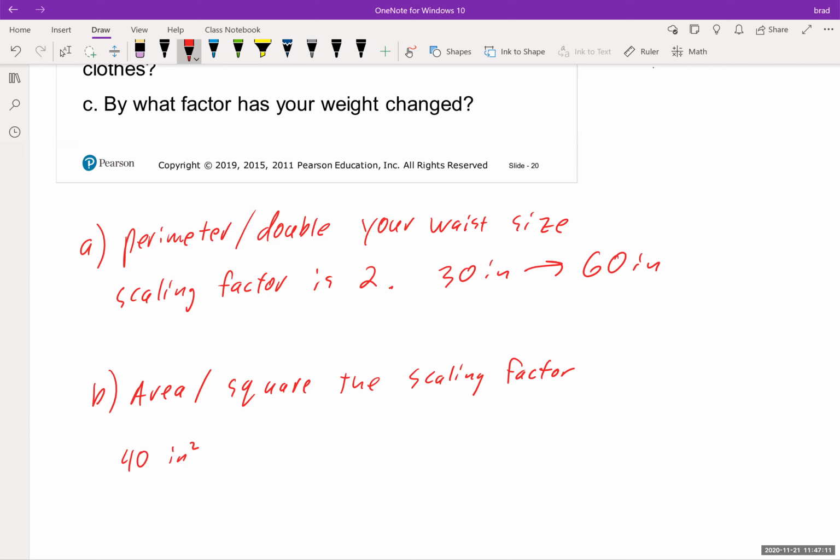Then let's say you want to know for your new shirt how much you're going to need. Well, we would do 40 times 2 squared, because whatever the scaling factor is, we have to square it. The scaling factor was 2.